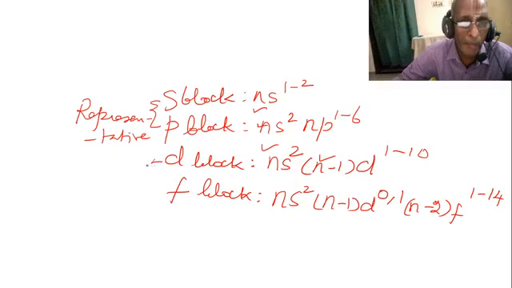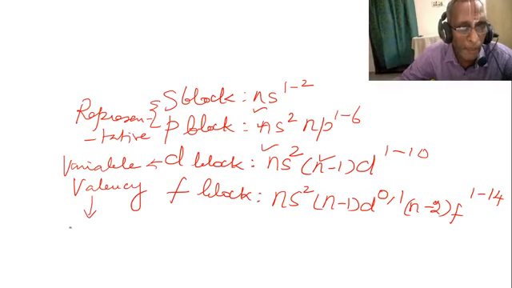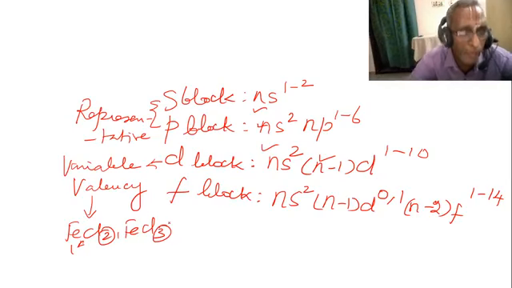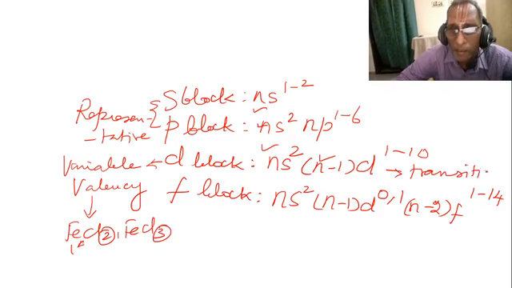Whereas D block elements have some common characteristics which you will see in detail. An important characteristic is variable valency. Valency is the combining capacity. For iron chloride, there are two types, ferrous chloride and ferric chloride. In chlorine the valency is everywhere 1, but iron valency is 2 in ferrous chloride and 3 in ferric chloride. So they transit from one valency to another valency, so they are called transition elements.